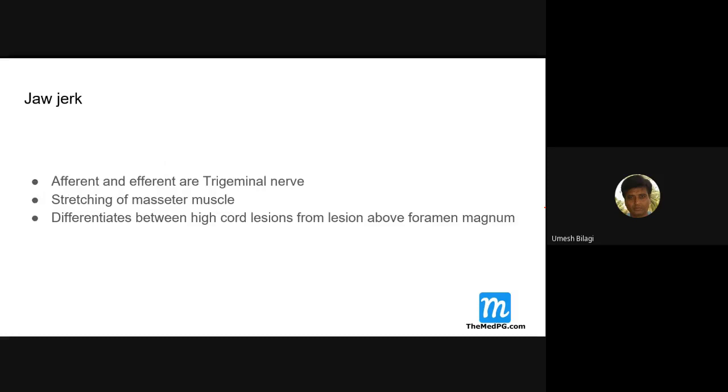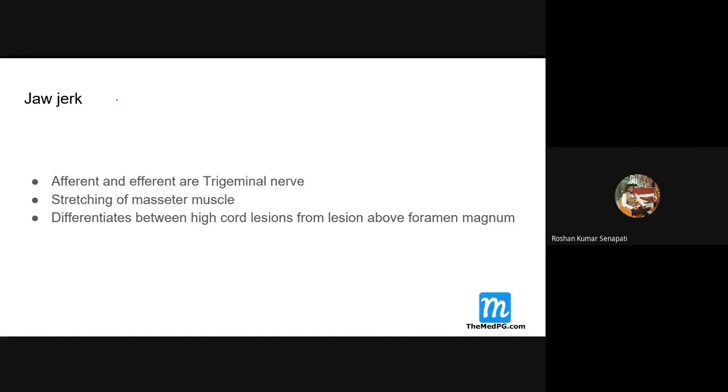So, brisk jaw jerk usually is a UMN type of lesion where I get pseudobulbar palsy. Pseudobulbar palsy, above the bulb. If you get a lesion above the bulb, what is bulb? Medulla. So above the medulla, if you get a lesion, you get a what? Brisk jaw jerk. Okay.